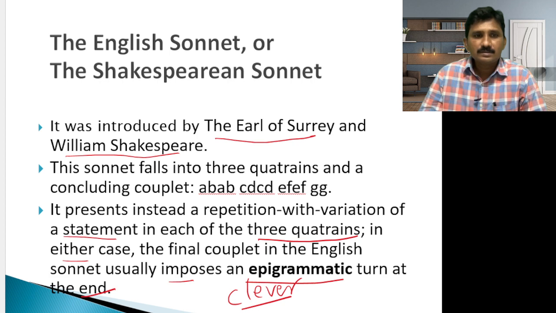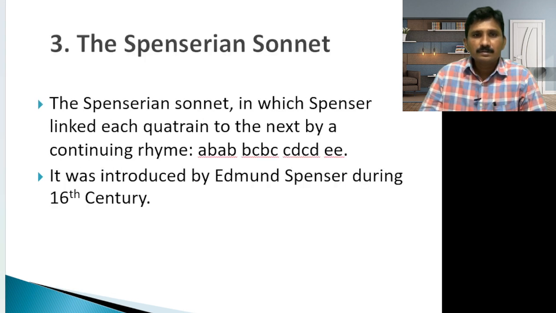Now let us discuss the Spenserian sonnet. This is the third one. The two major important sonnets are the Petrarchan sonnet, or Italian sonnet, and the English sonnet, or Shakespearean sonnet. But these are sub-topics, like the Spenserian sonnet, in which Spenser linked each quatrain to the next by continuing the rhyming scheme.